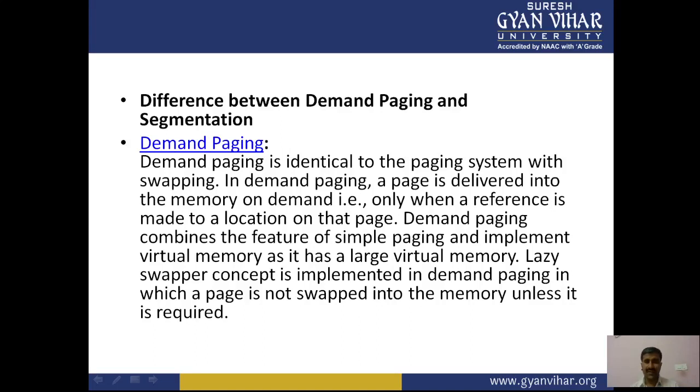During execution, if the program references a page that may not be available in the main memory because it was swapped out, the process considers it an invalid memory reference. That causes a page fault and transfers control from the program to the operating system, which demands to restore the page back into the memory.